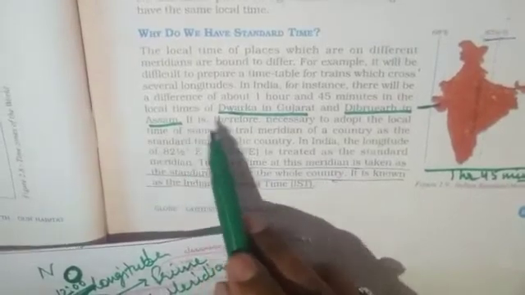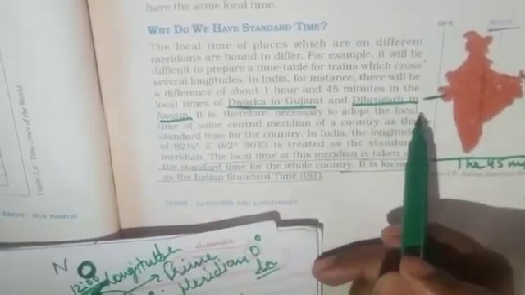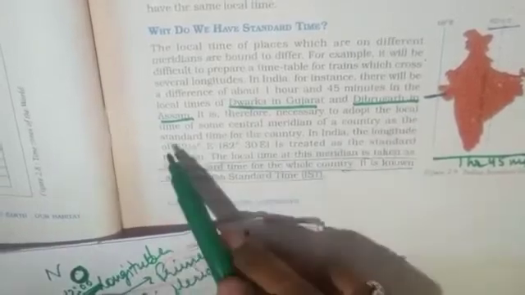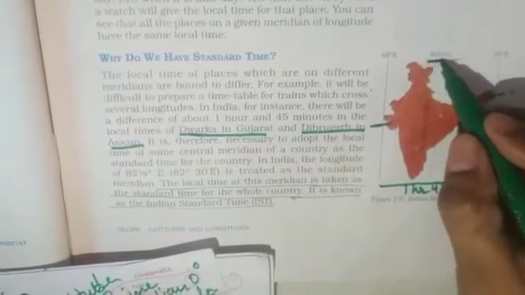That's why it is necessary to adopt a standard time. So it is necessary for all of us to adopt the local time of some central meridian of the country as the standard time for the country. So our central meridian is this 82.5 degree east. 82.5 degree east is considered the central meridian of India.